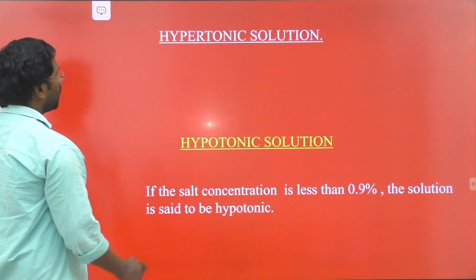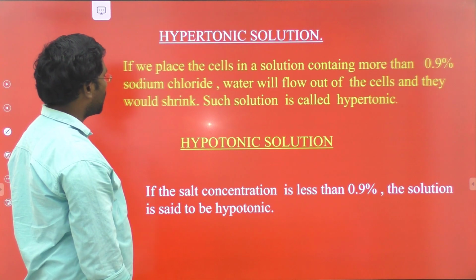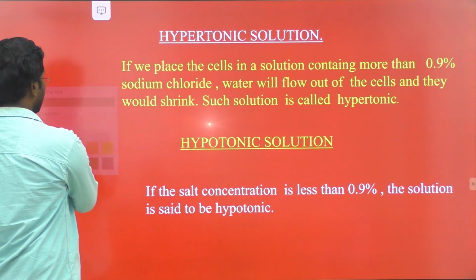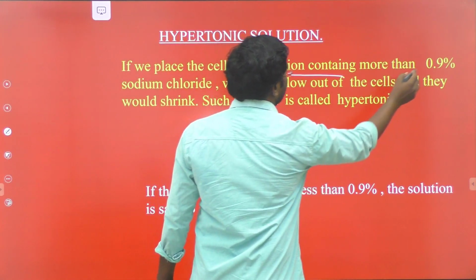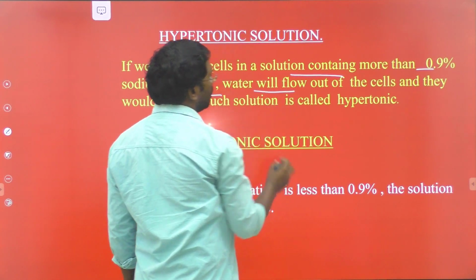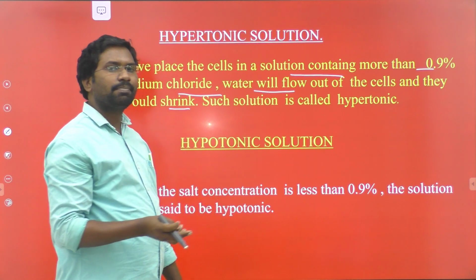And next one, hypertonic solution. What is meant by hypertonic solution? Hypertonic and hypotonic. If you place the cells in a solution containing more than 0.9% sodium chloride, water will flow out of the cells and they would shrink. Such a solution is called a hypertonic solution.